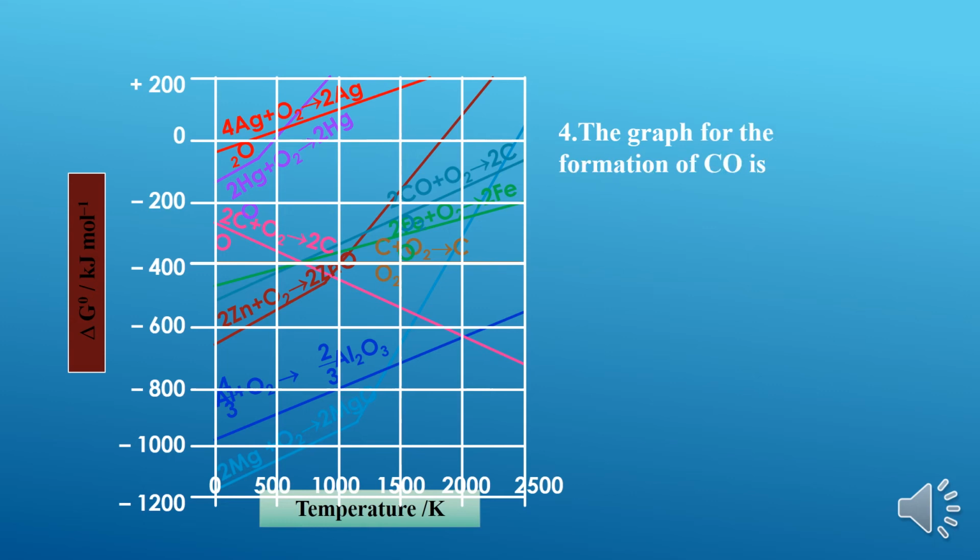And we have one more feature, that is the graph for the formation of carbon monoxide. The graph for the formation of carbon monoxide is negative in direction. If you observe the pink color line, that is the formation of carbon monoxide. It shows a negative deviation. The next feature is that the graph for the formation of carbon dioxide is exactly parallel to the x-axis. You can observe here, this is the carbon dioxide plot, which is exactly parallel to the x-axis.